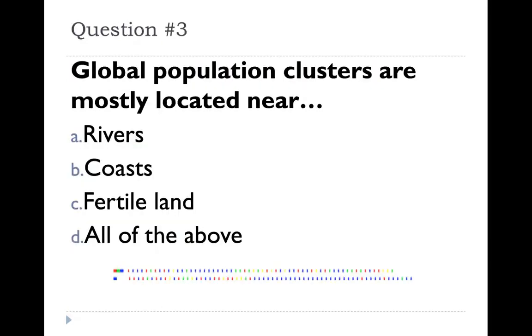Question number 3. Population clusters are mostly located near. Answer is all of the above. Population clusters are located near coasts or waterways where you can facilitate trade and travel, but also fertile land and rivers that can help improve the overall agriculture or the amount of food. In order to have a large population, a country needs to have easily accessible food sources.